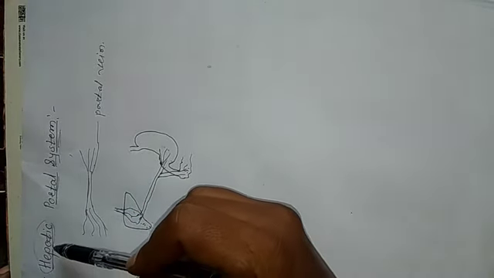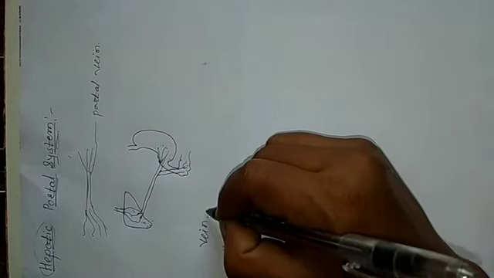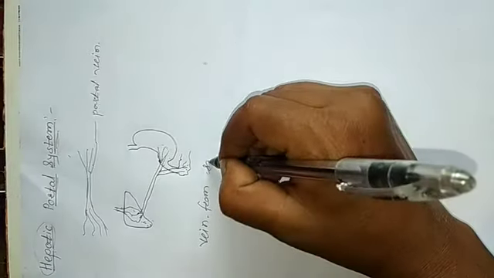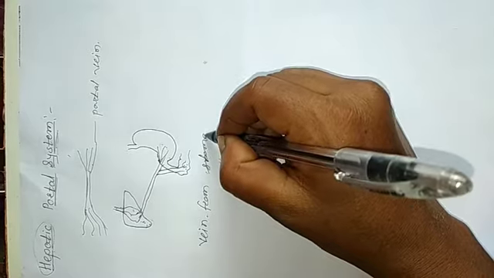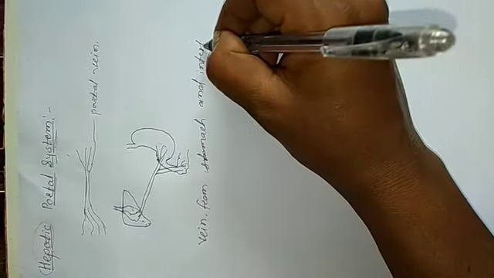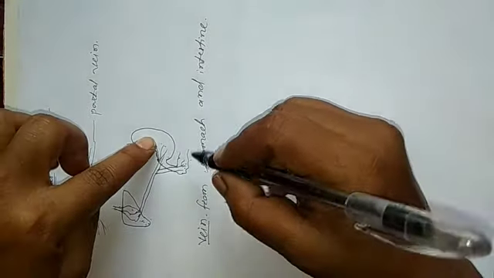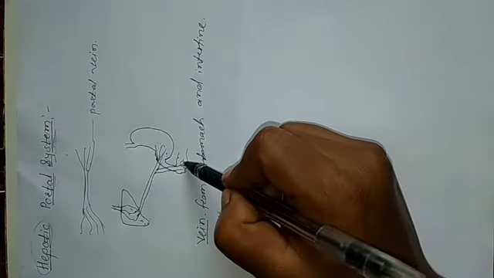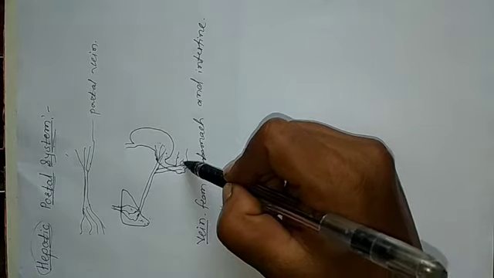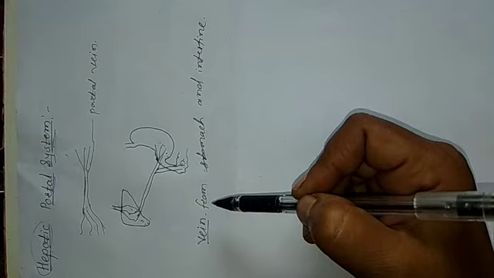The word hepatic is correlated to the liver. The veins from the stomach and intestine do not directly pass the blood to the superior vena cava.